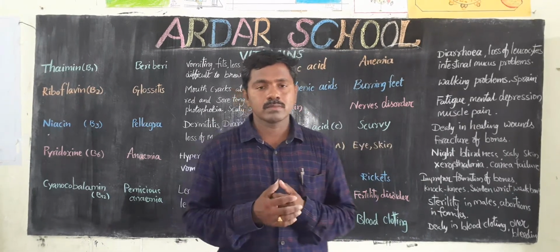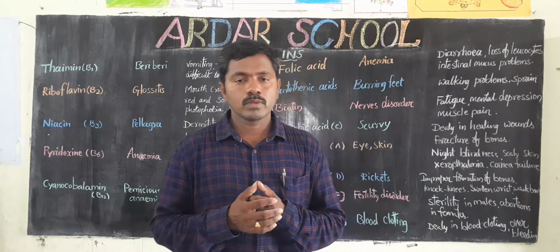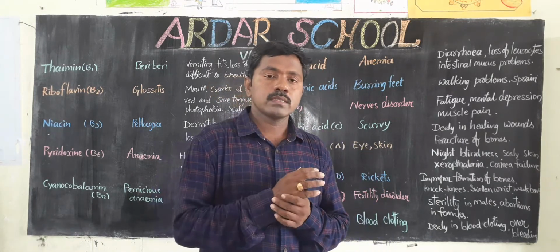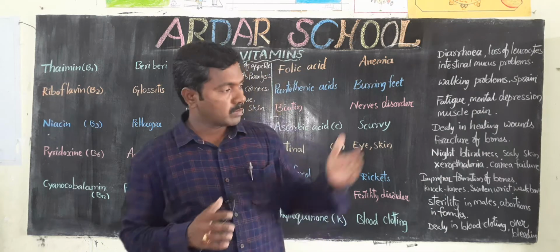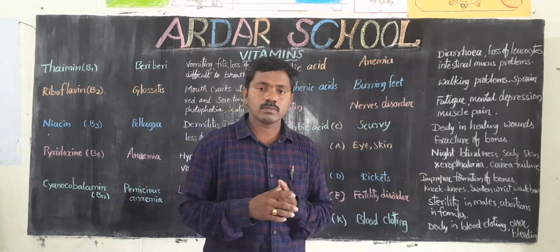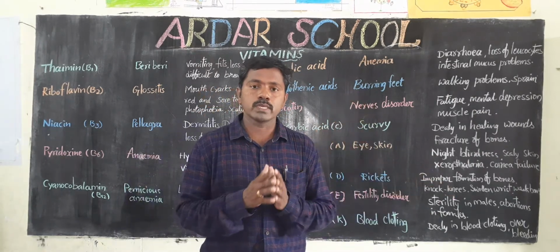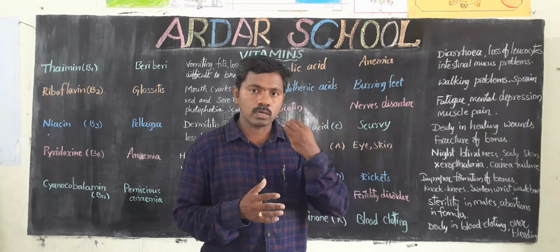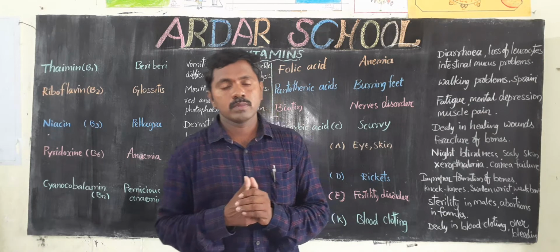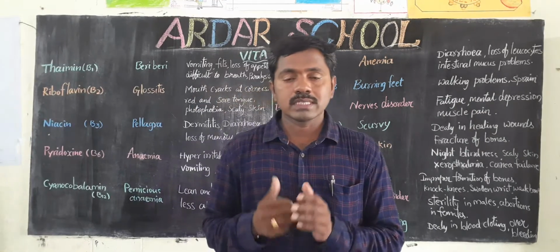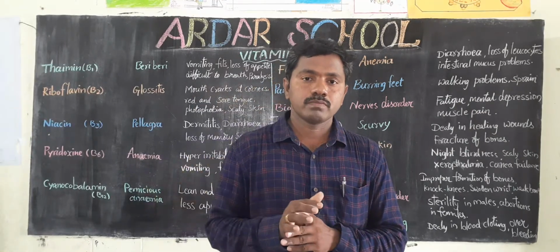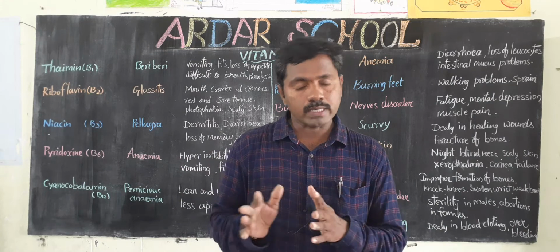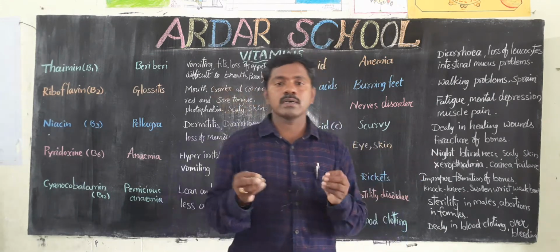Okay children, how do we get vitamins? We get vitamins in two ways. What are the two ways? One is through food. The second one is synthesis by bacteria. In these ways we get vitamins.